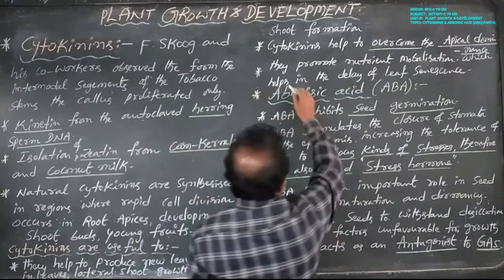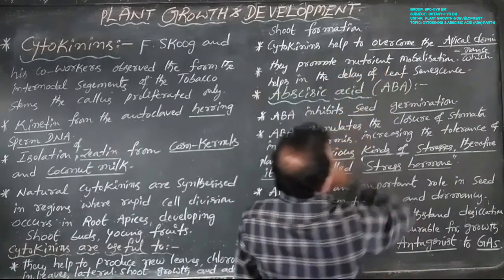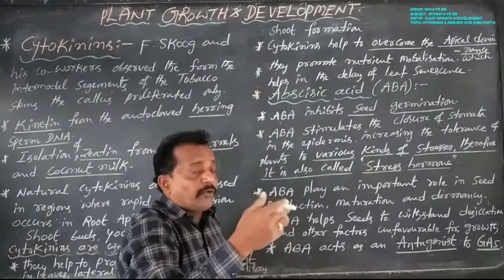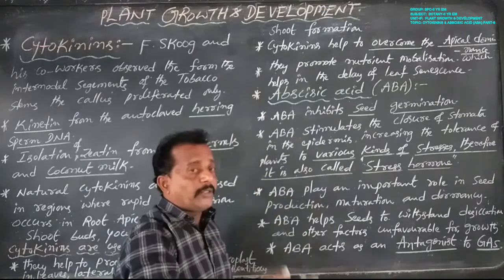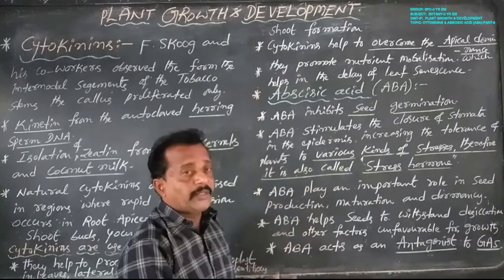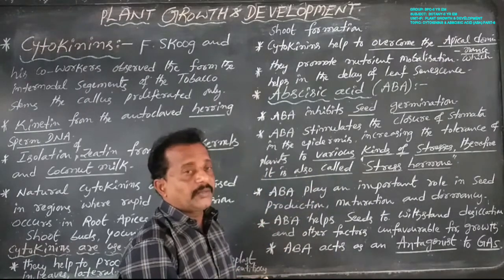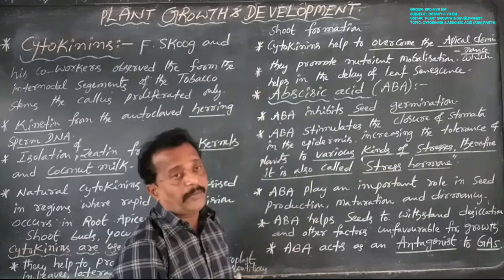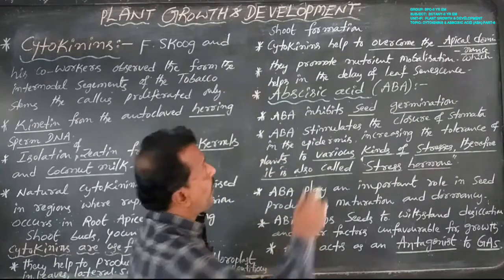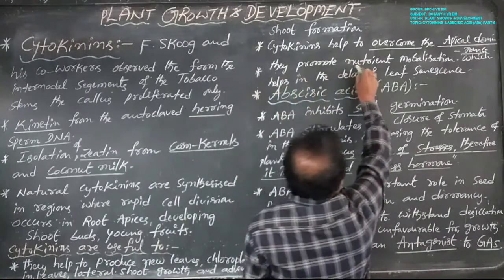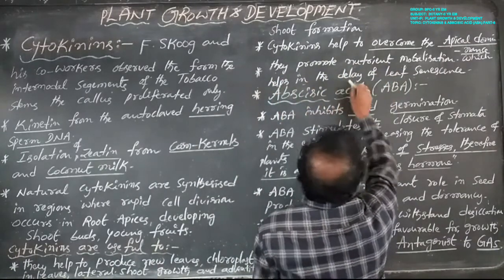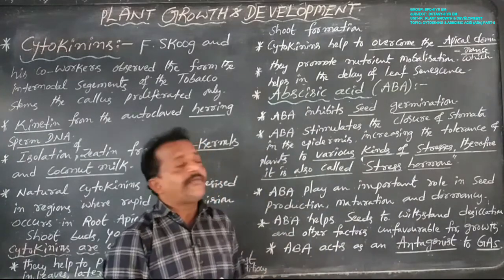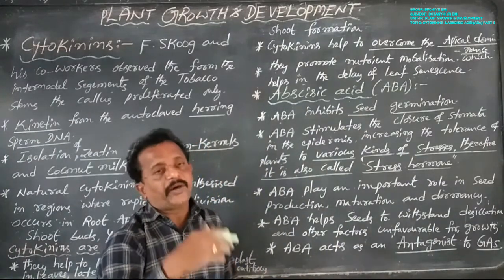Another important effect is that they promote nutrient mobilization. Nutrient mobilization is the transport of food material from one part of the plant body to another part through the phloem. So cytokinin promotes phloem activation. They promote nutrient mobilization, which helps in the delay of leaf senescence, so the leaves do not fall.